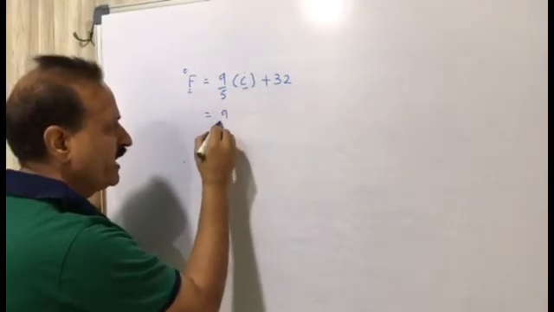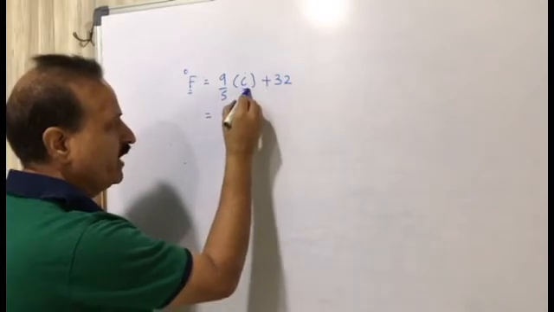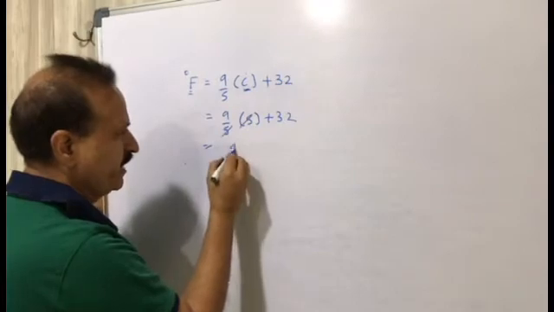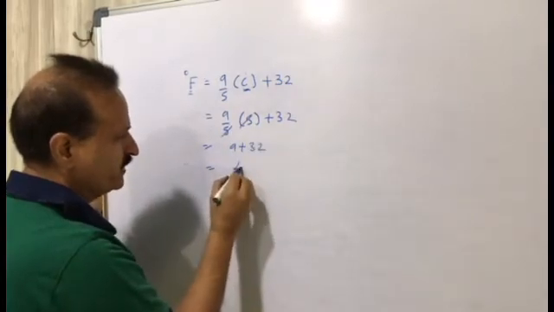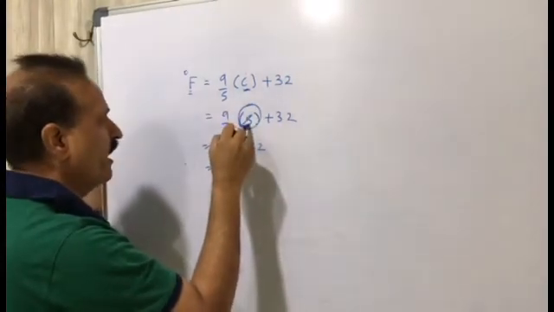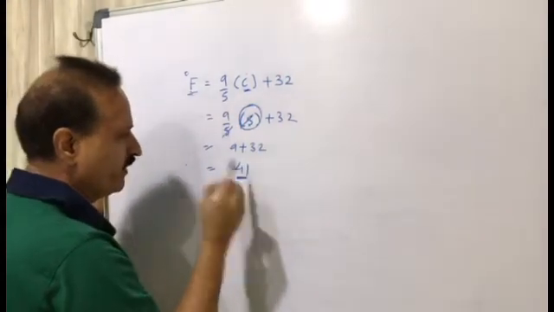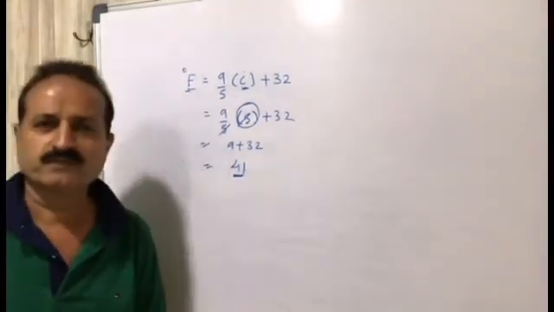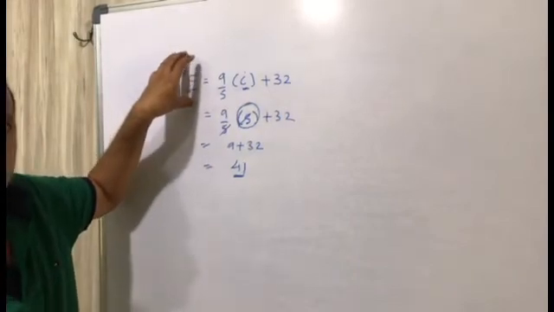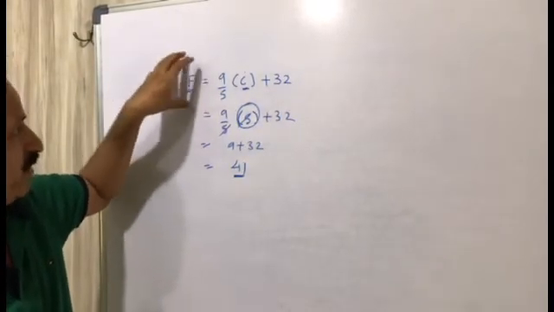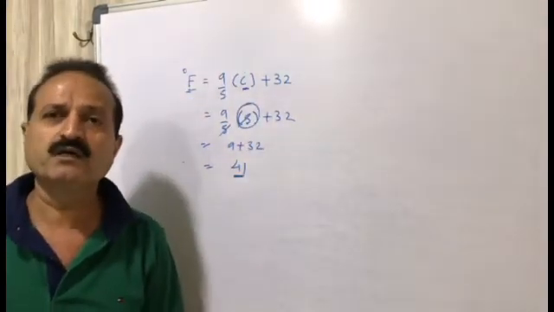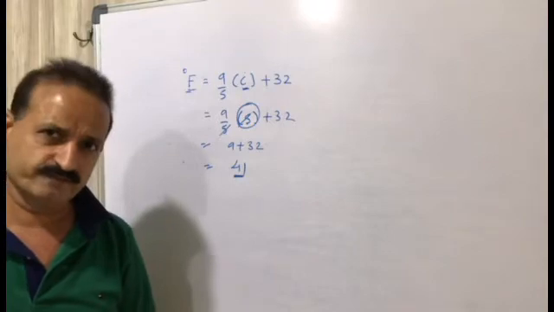As for example, 9 upon 5, degree value we have assumed it is 5 plus 32. So 5 cancel, 9 plus 32 means it is 41. Means 5 degree value having Fahrenheit value 41. So you are given the value of degree Celsius, you can find the value of Fahrenheit. You are given the value of Fahrenheit, with the help of this equation, you can find out the value of degree Celsius.